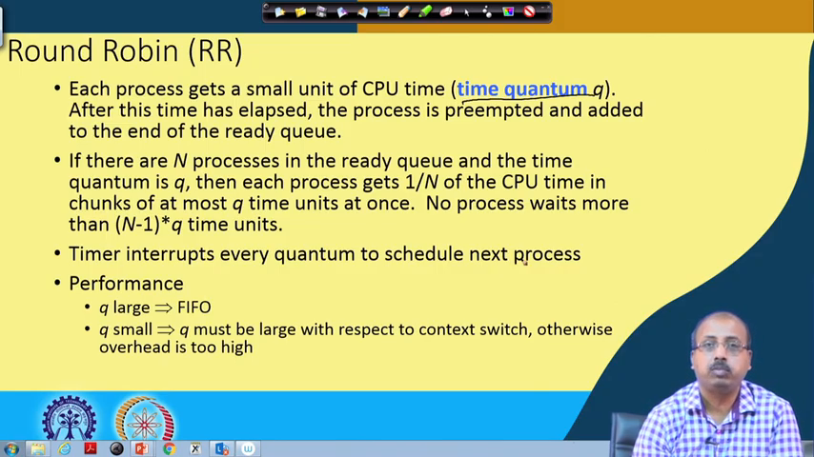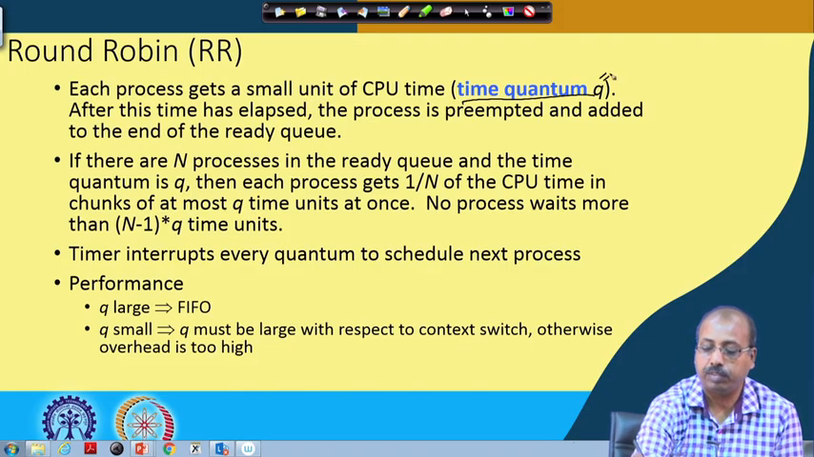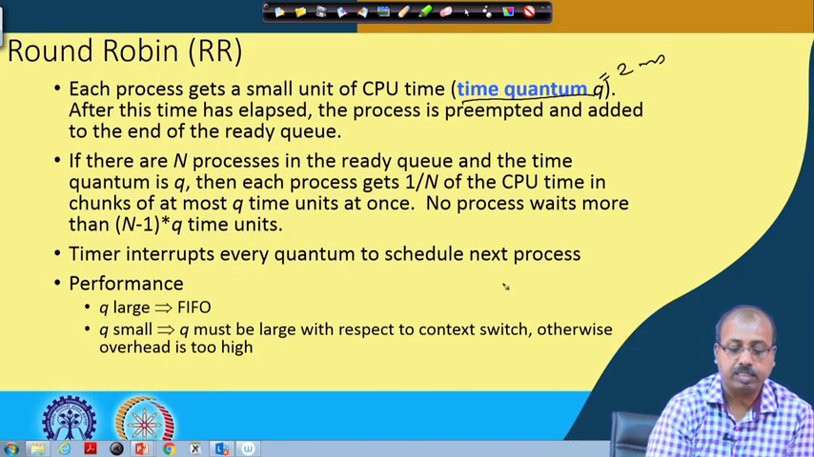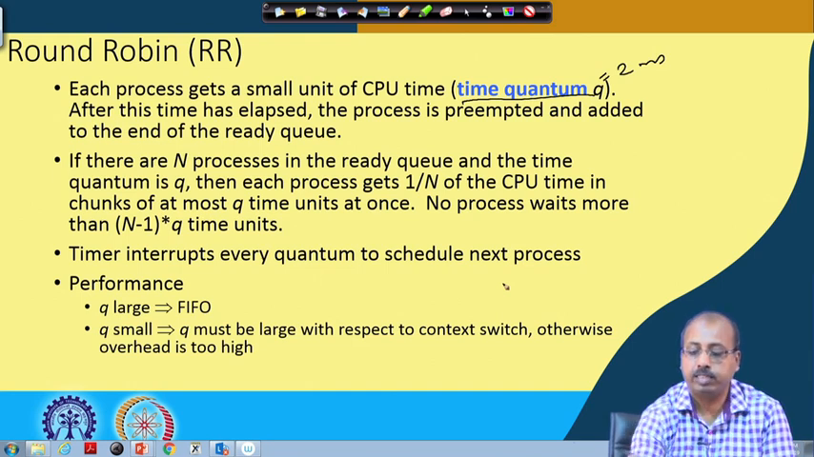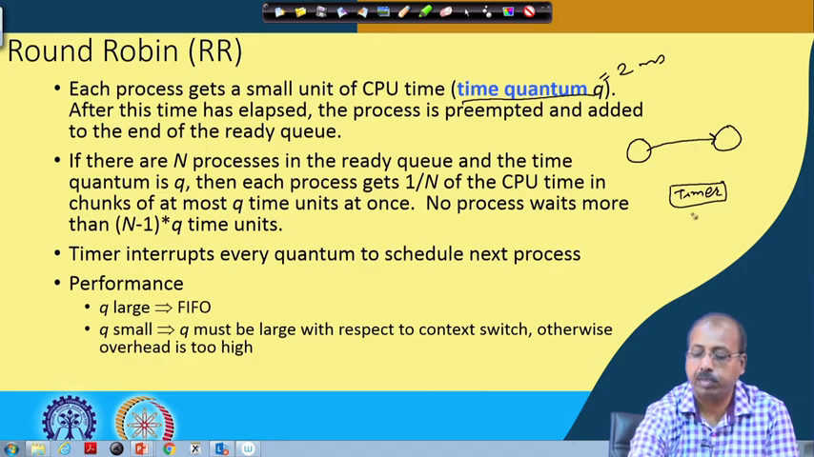This quantum value may be very small. We will come to value-related issues later, but suppose this time quantum is 2 milliseconds. A job is given 2 milliseconds for execution. As soon as a job is taken from the ready queue and goes to the running state, we simultaneously start a timer for 2 milliseconds, and at the expiry of this timer the scheduler is invoked again.